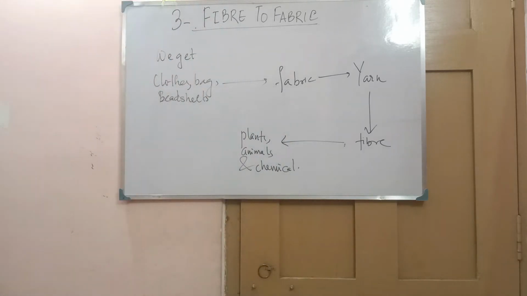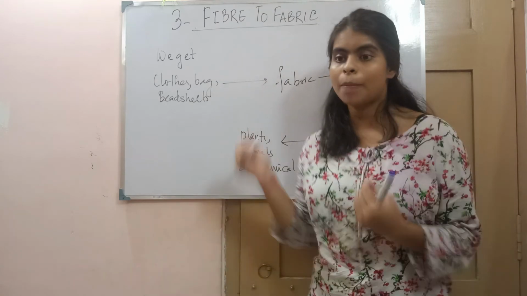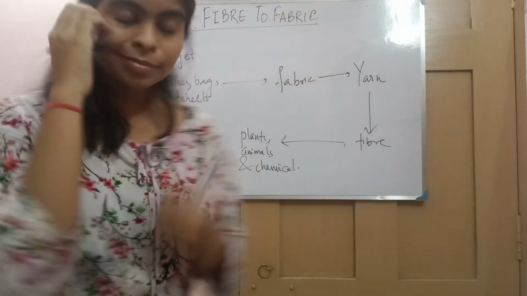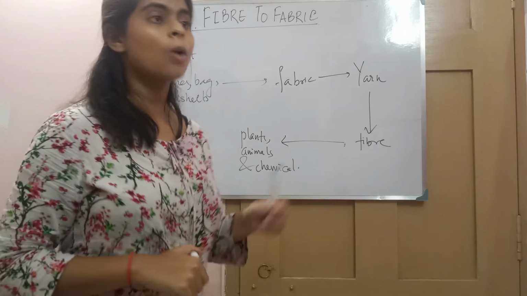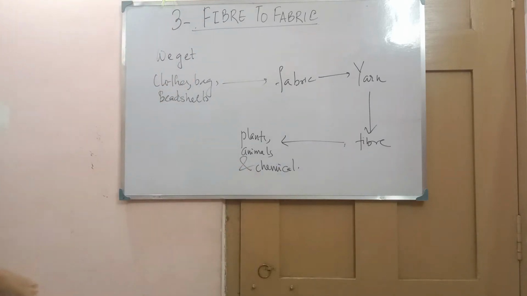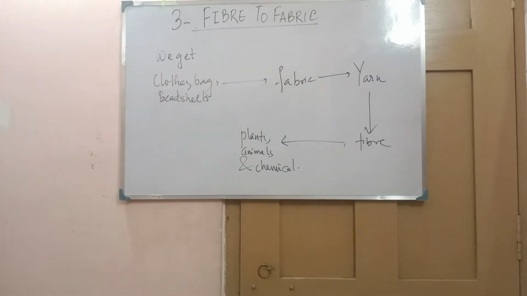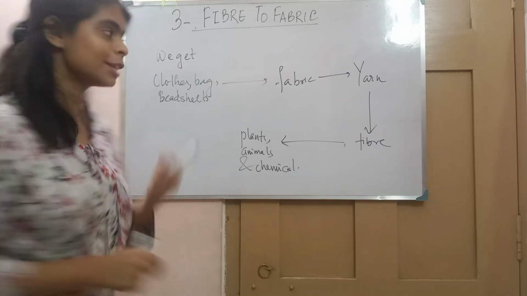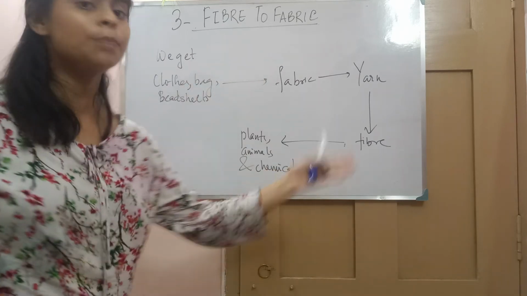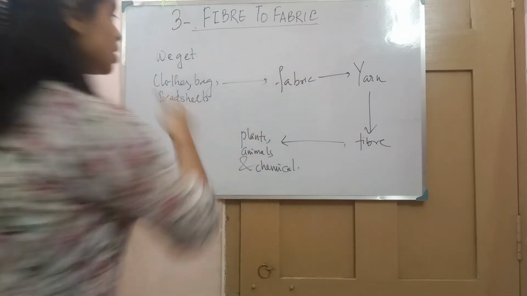So see, this is a chain. The clothes we are wearing, the bags that we are using, the bed sheet that we have in our home, these are all not made up of one process. There are so many processes involved in it to get bed sheets, clothes and bags. It is a chain process that is interdependent on each other.